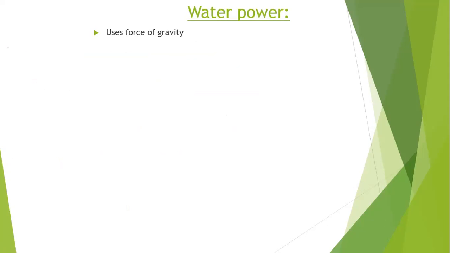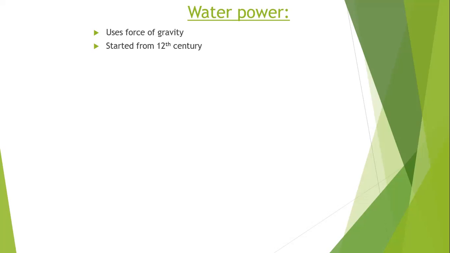If you use the force of gravity, the water can be used for a hydropower station. If you are using water to run a plant, it is called a hydropower station. Okay, next, the use of power from water started from the 12th century onwards. By using water from the 12th century onwards, electrical power transmission is done.